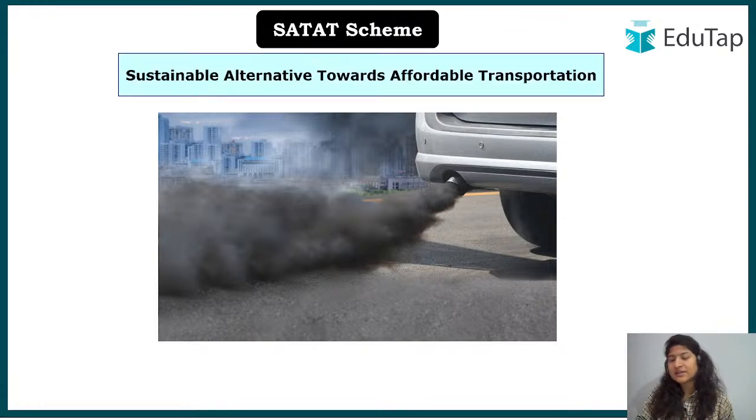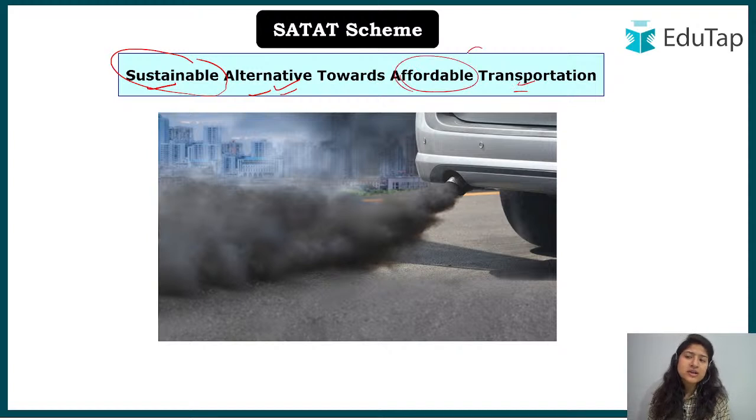So we'll come up with the SATAT scheme. So it has a full form. It says sustainable alternative, because we are talking about sustainability. What is sustainability? To utilize anything that you have today, but it is still left for the future ones to use. That is sustainability that we are talking about. It does not harm the environment. It does not kill the other living organisms or harm them in any way. That is what sustainability is. So we are talking about something that is sustainable, that is an alternative of affordable transportation.